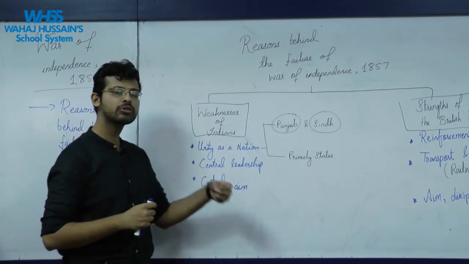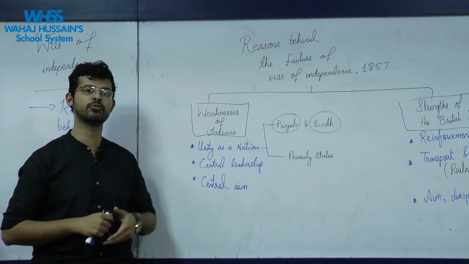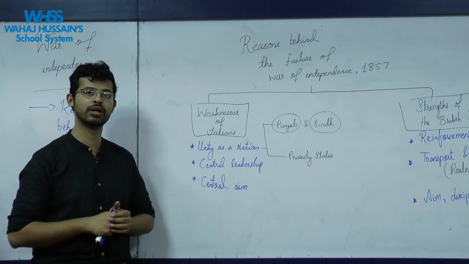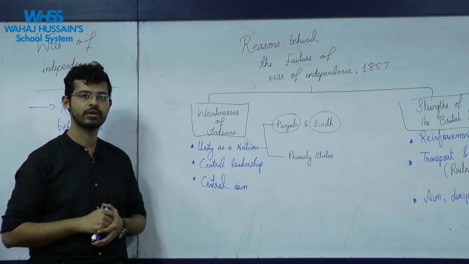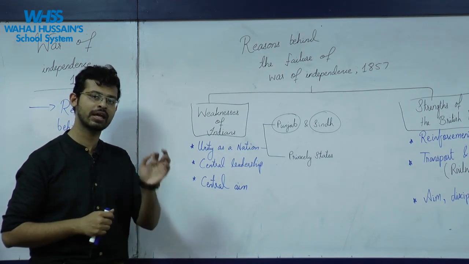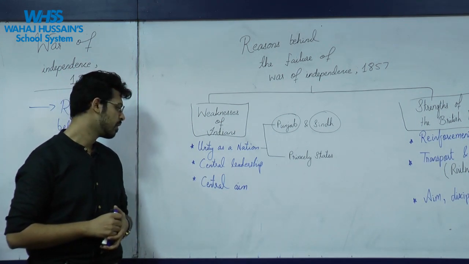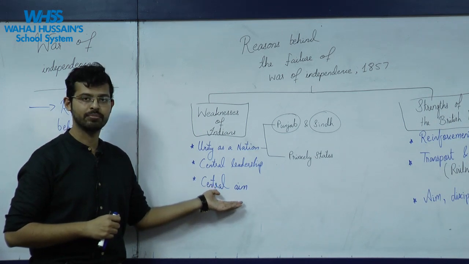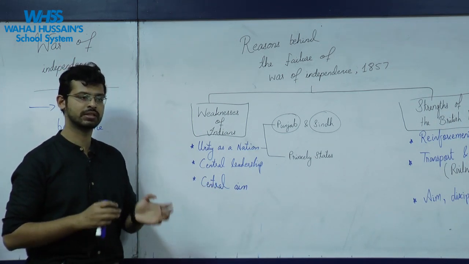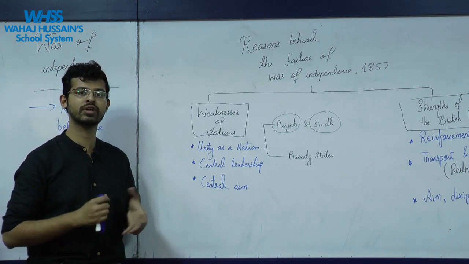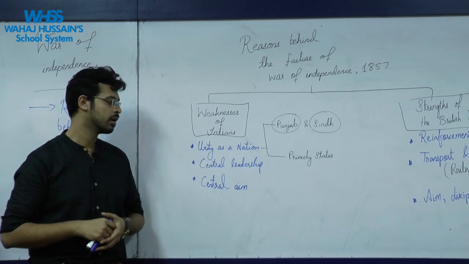Moreover, Bahadur Shah Zafar wasn't even central. He was supported by some group of people, mainly the Muslim community, but there were different people fighting for different causes. There wasn't any central government in India. They lacked aim, which means that some of them were fighting because they had been stripped of their lands because of the doctrine of lapse, doctrine of paramountcy.